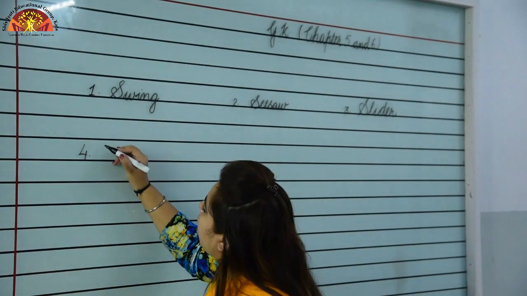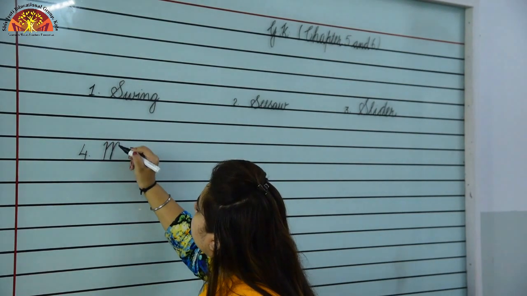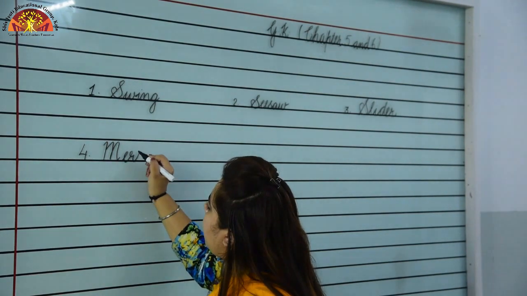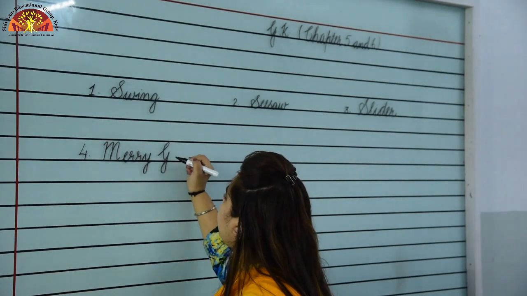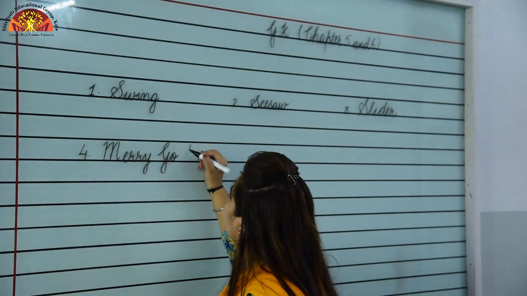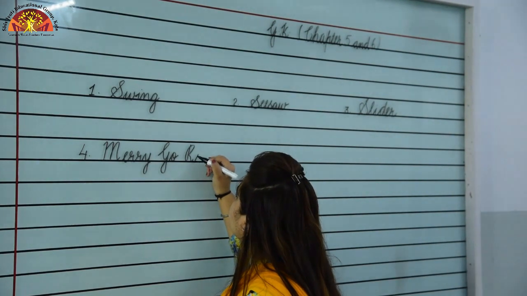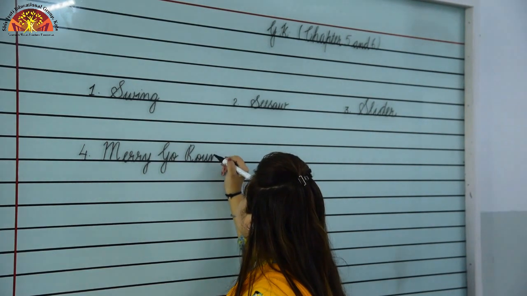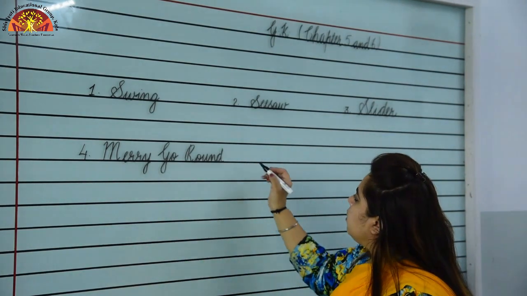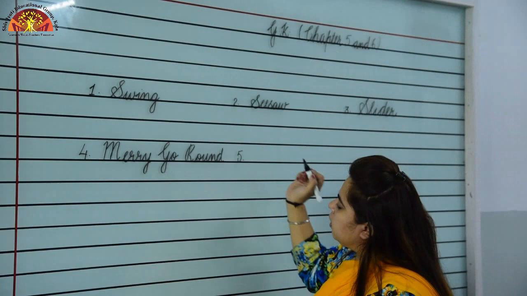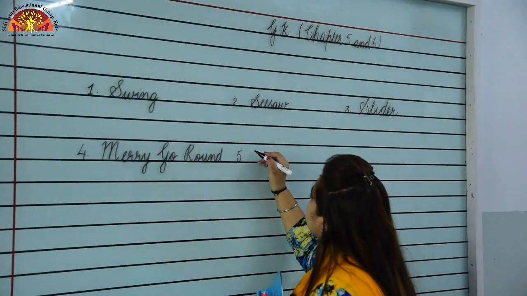Picture number 4, merry-go-round. Let's see how to write merry-go-round. M will be capital, M-E-R-R-Y, merry. One finger gap, G-O, go. Again one finger gap and round, R-O-U-N-D, round. Merry-go-round.